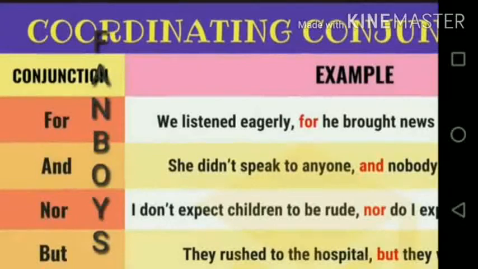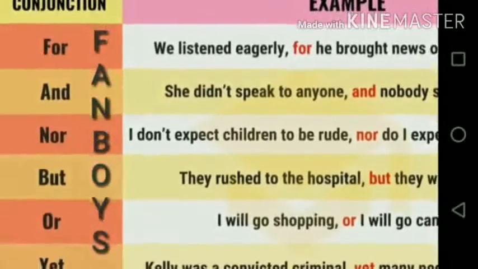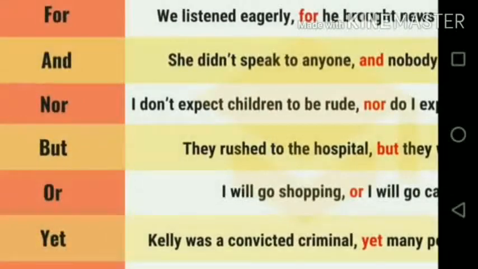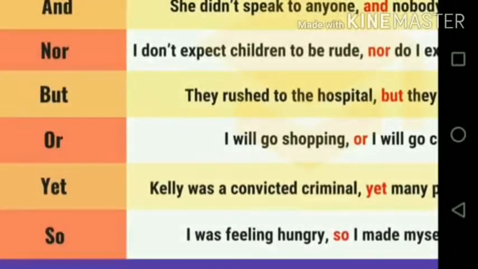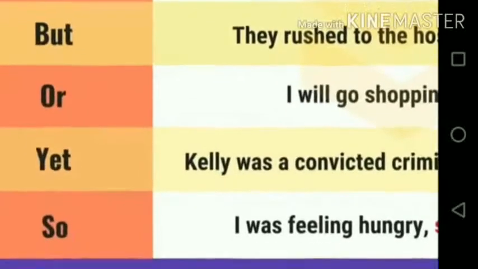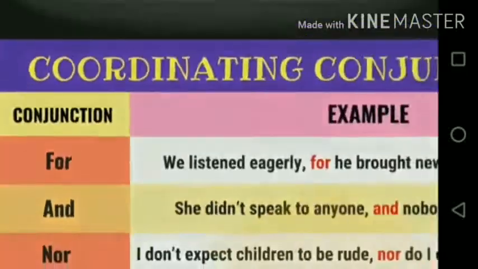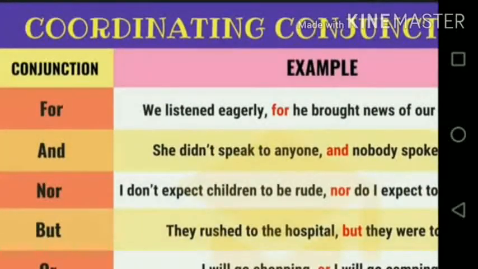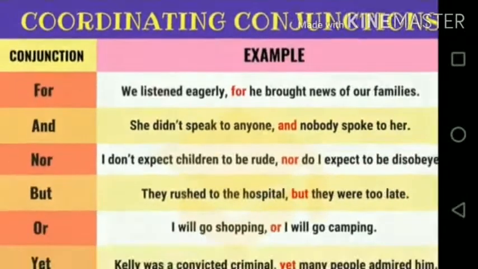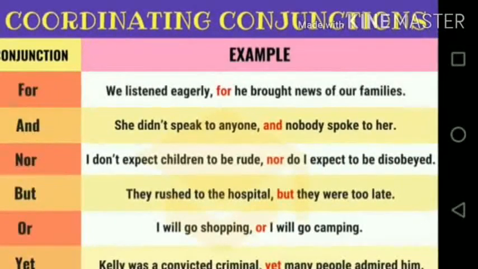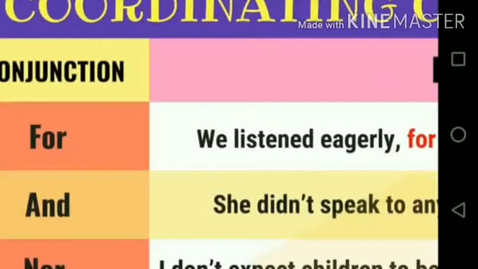F: for example, we listened eagerly, for he brought the news. So with for we have combined two sentences. Also we can use nor: she did not speak to anyone and nobody looked at her. So this is about FANBOYS. Now nor: I don't expect children to be rude, nor do I expect the children to be disobeyed. But they rushed to the hospital.